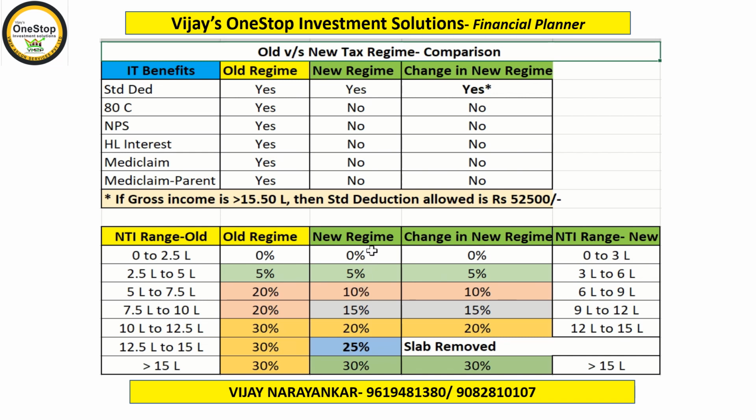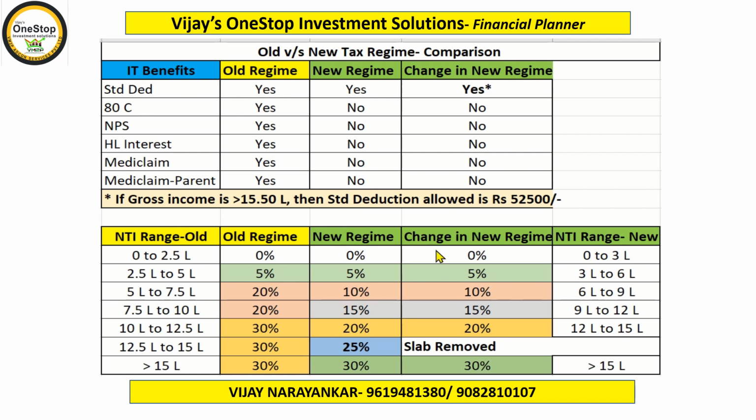Now the new tax methodology had tax slabs changing by 5% at a gap of 2.5 lakhs. That means 0 to 2.5 lakhs 0%, 2.5 to 5 lakhs 5%. Similarly, 5 to 7.5 lakhs 10%, 7.5 to 10 15%, 10 to 12.5 20%, 12.5 to 15 25%, and more than 15 lakh 30%. Now, what has been changed in these new slabs?